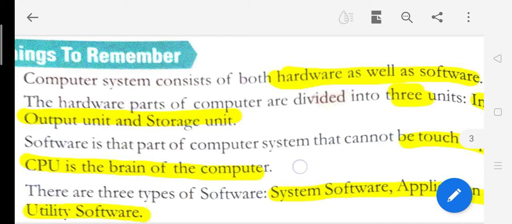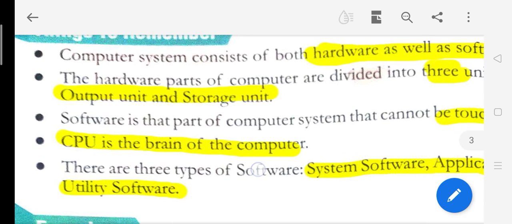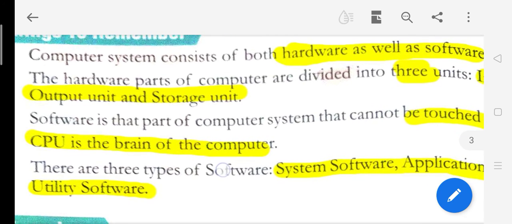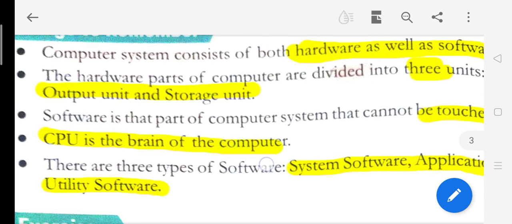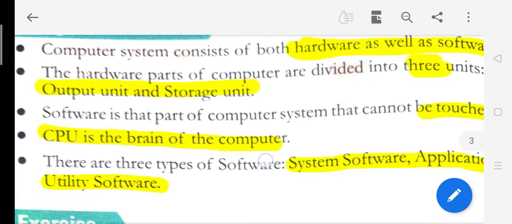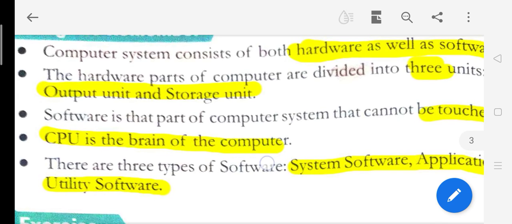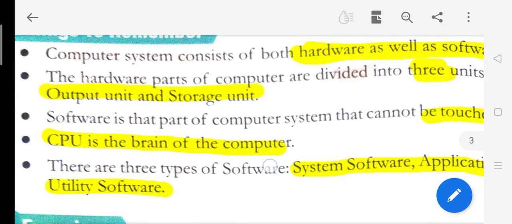Hardware are the physical set of components which we can see or touch. Software is that part of the computer that cannot be touched physically. CPU I told you: CPU is the central processing unit, the brain of the computer.